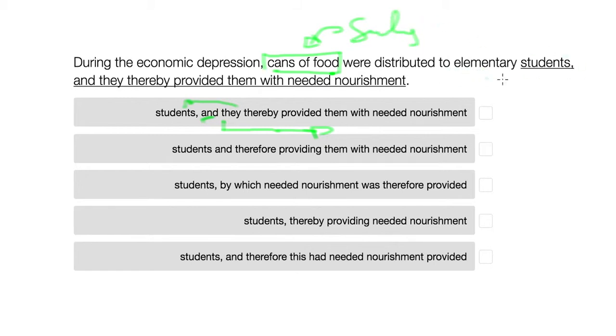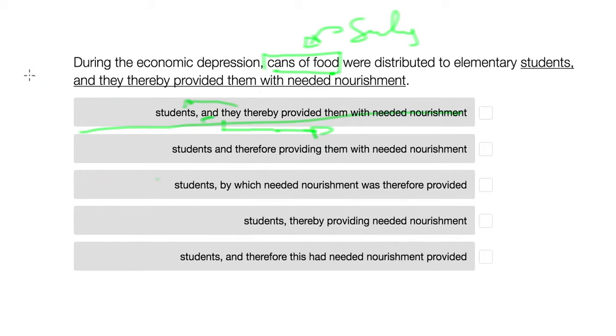The elementary students here were the recipients. So the "they" would be going back to this subject of the previous clause, cans of food. So that wouldn't make any sense, because then this would read, if this was two separate sentences, during the economic depression, cans of food were distributed to elementary students. Cans of food thereby provided them with needed nourishment. The cans of food themselves aren't providing them with anything. Cans of food were provided to them, so this option doesn't make sense.